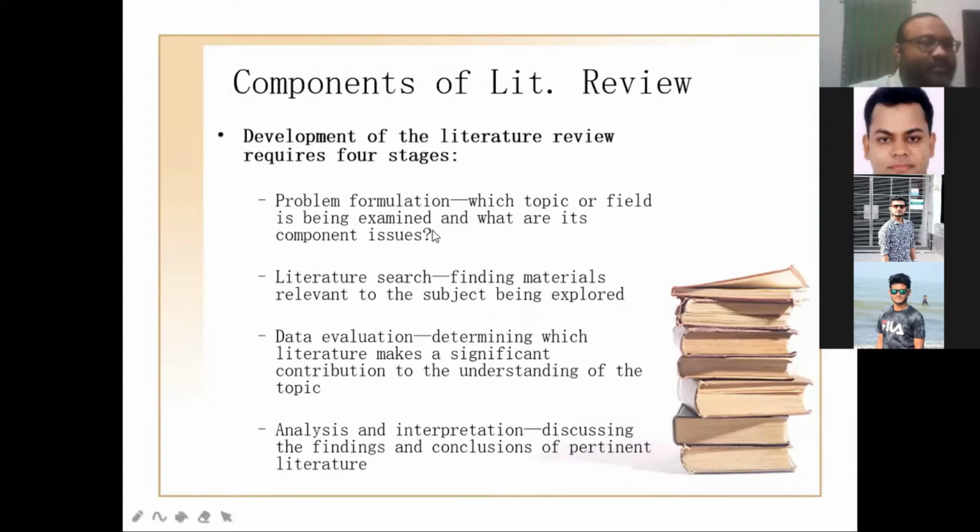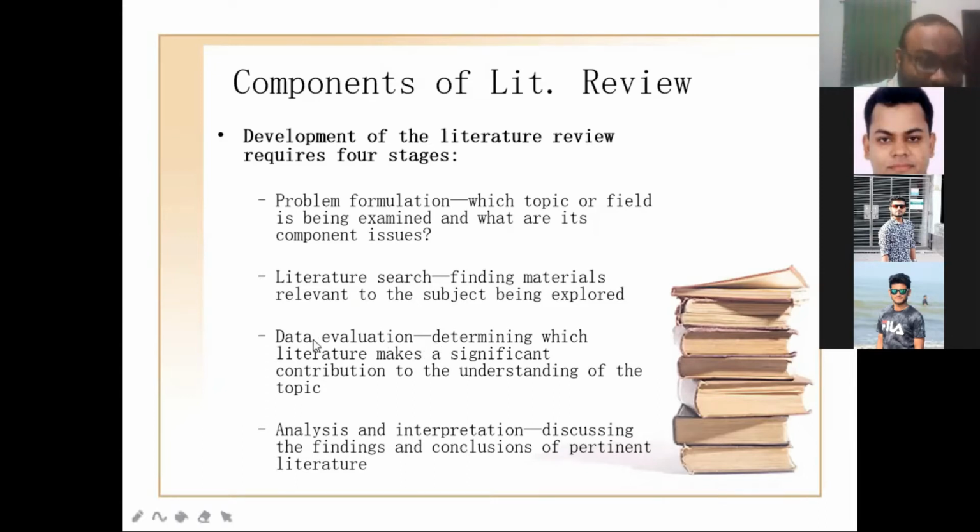Like this is the component of literature review. As I say, problem formulation. Problem formulation is the major point you need to focus on. Then how will you formulate this problem? From the literature search, finding the materials relevant to the subject being explored. That means in the literature you will find what has already been explored, but there exist some limitations.